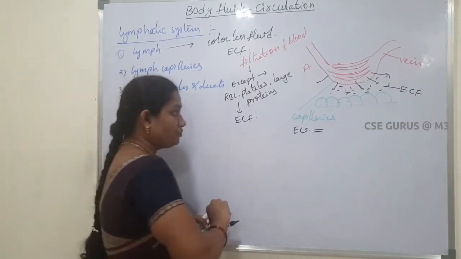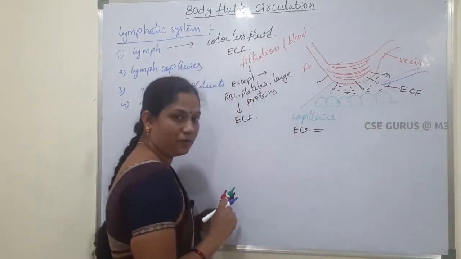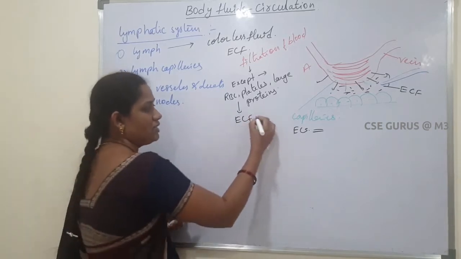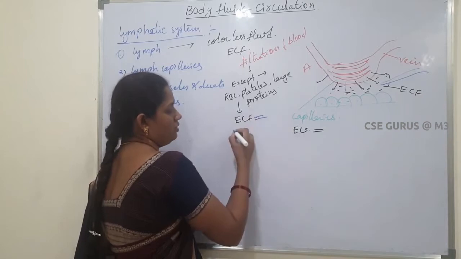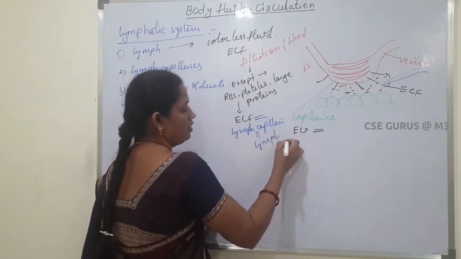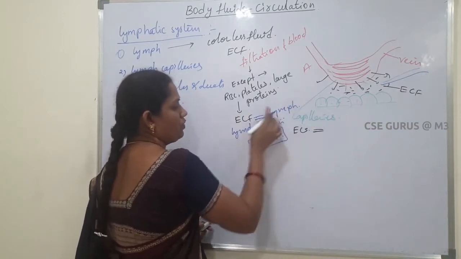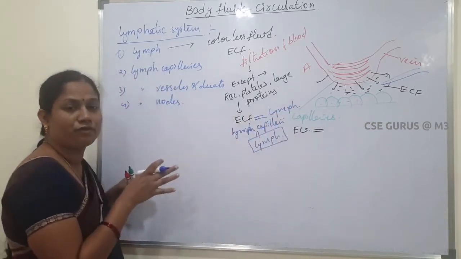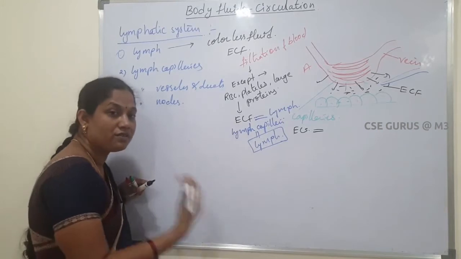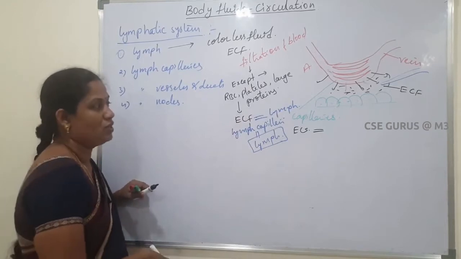Then, from here, lymph capillaries are formed. This ECF is diffused into these lymph capillaries, and that is called lymph. So ECF equals lymph. Whenever the extracellular fluid is present in the extracellular space, that fluid is called ECF. Whenever it diffuses into the lymph capillaries, it is named lymph. So this is about lymph.